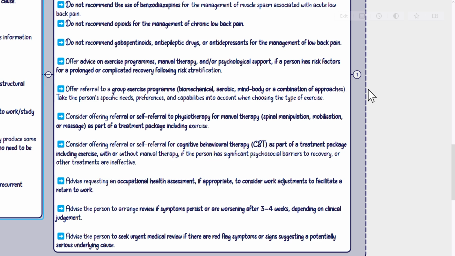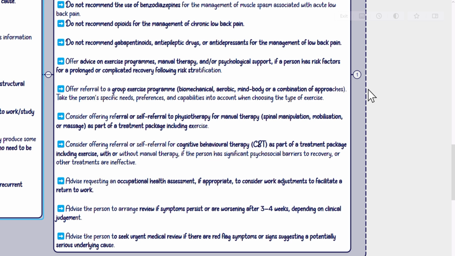Consider offering referral or self-referral to physiotherapy for manual therapy, spinal manipulation, mobilization, or massage, as part of a treatment package including exercise. Consider offering referral or self-referral for cognitive behavioral therapy, CBT, as part of a treatment package including exercise, with or without manual therapy, if the person has significant psychosocial barriers to recovery or other treatments are ineffective.